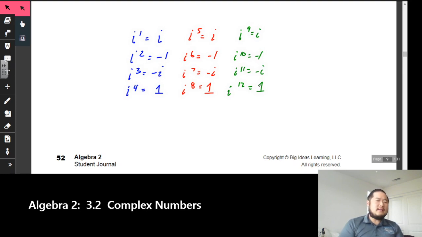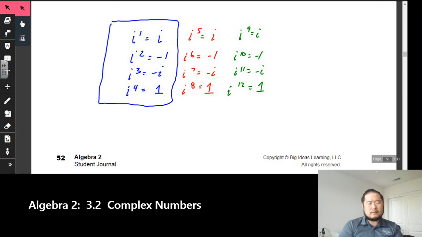So I could technically ask, what is i to the 87th power? And you're saying, how do I figure that out? Do I need to write this list out? No. The easiest thing to do is to take whatever the exponent is and divide it by 4. The first thing you need to do is memorize these, so you better memorize this, because to get the rest of the answers, you have to base it off of this.